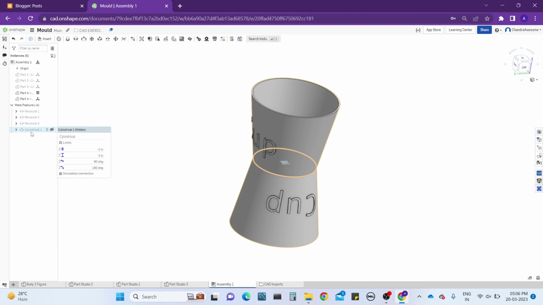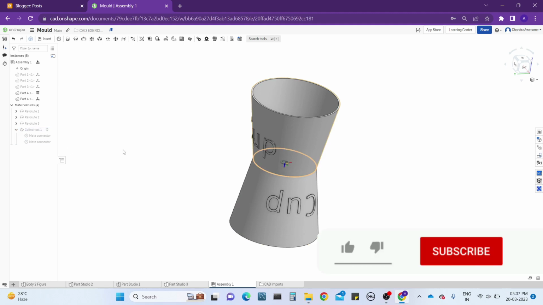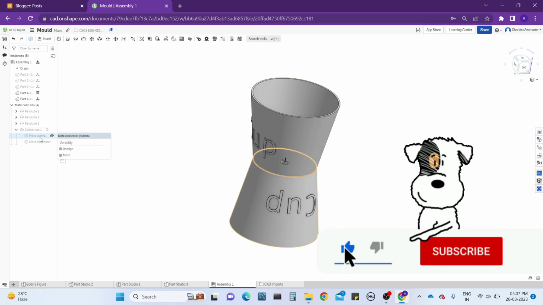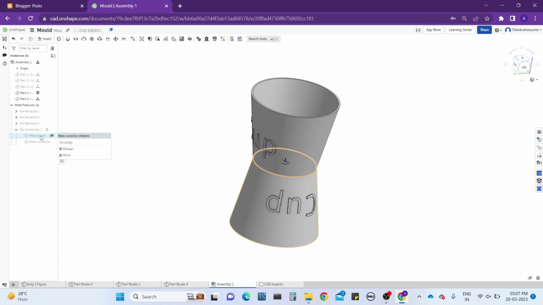So in this tab you have another editing option. Here you can see the arrow mark, click on it and you can see the mate connectors of both parts. In that, right click on it. In this also you can see that edit option. Click on the edit option. This edit option is showing entity or between entities.